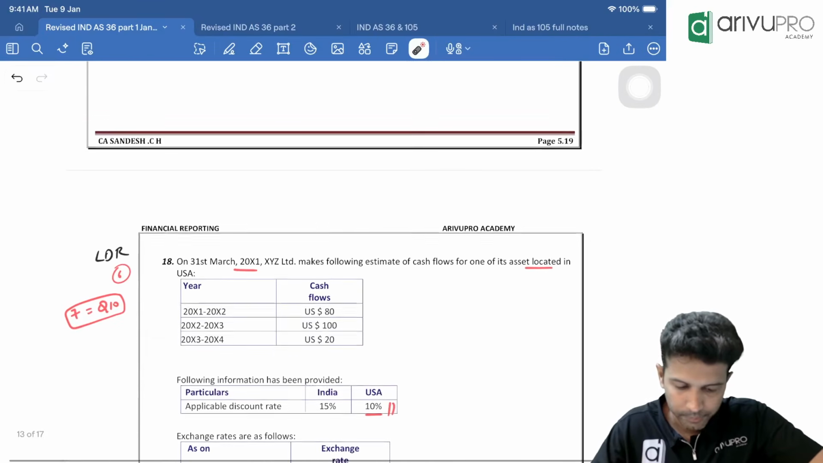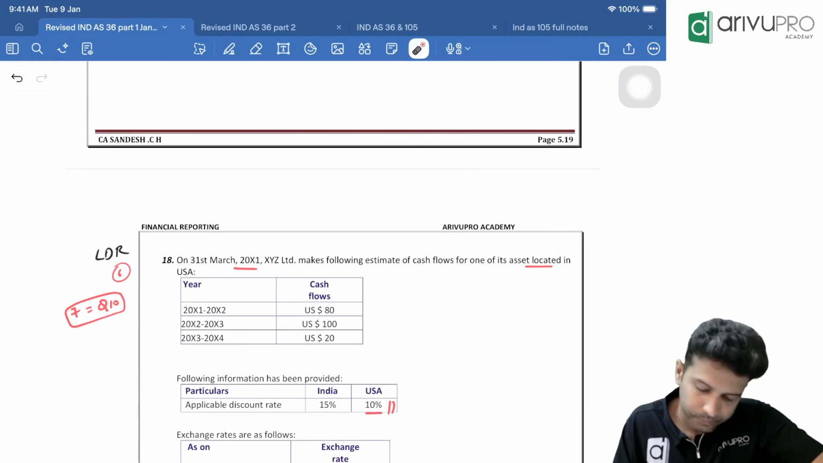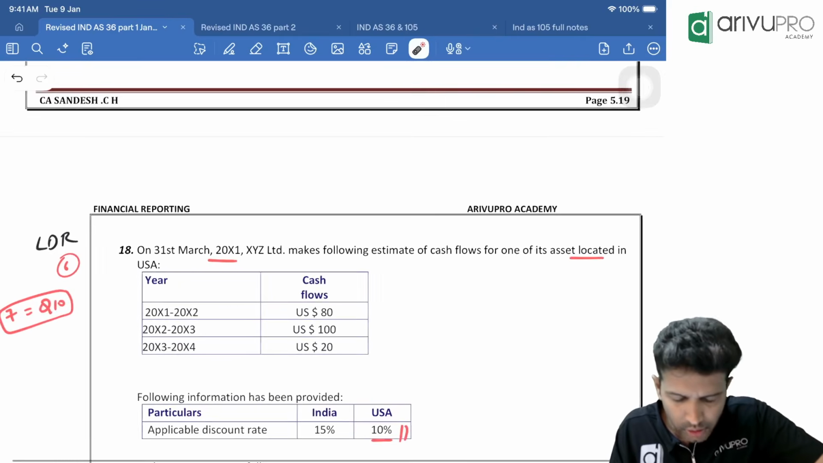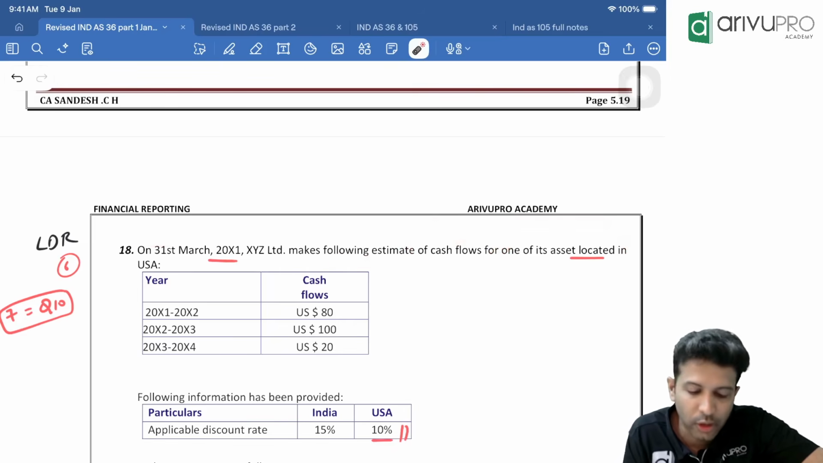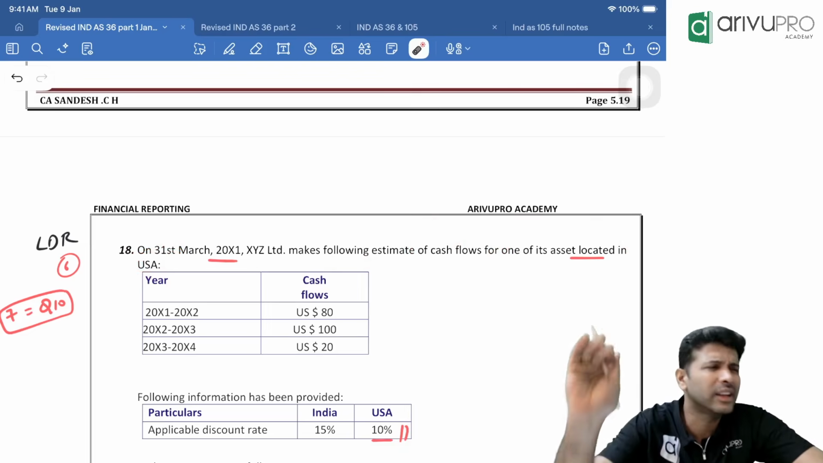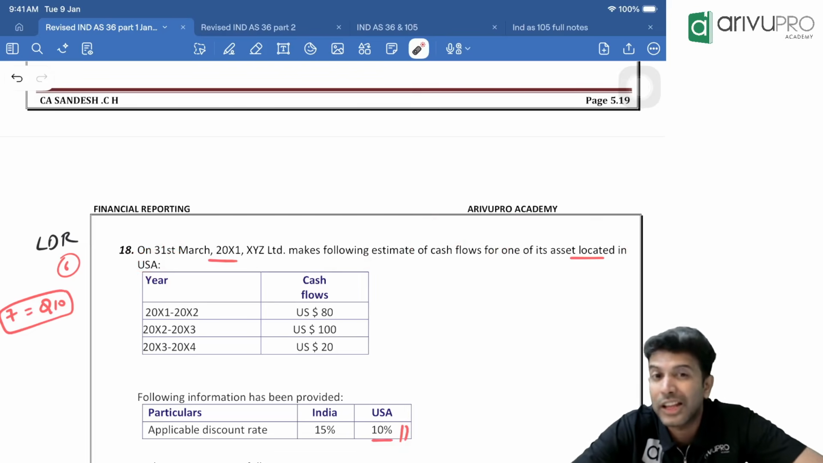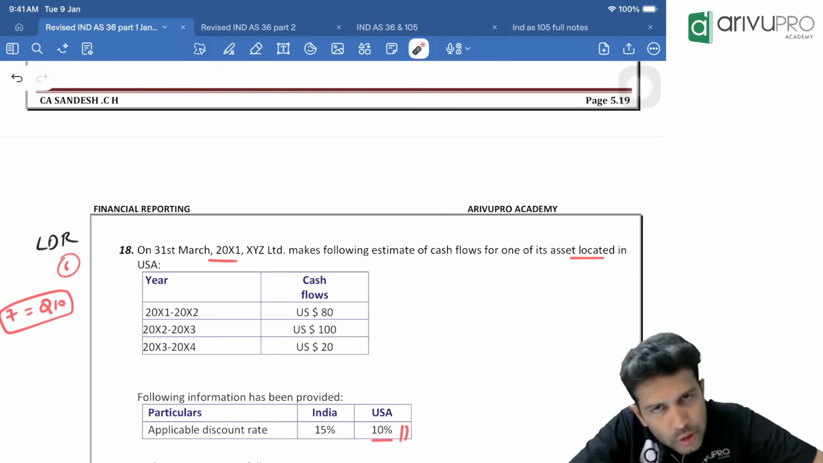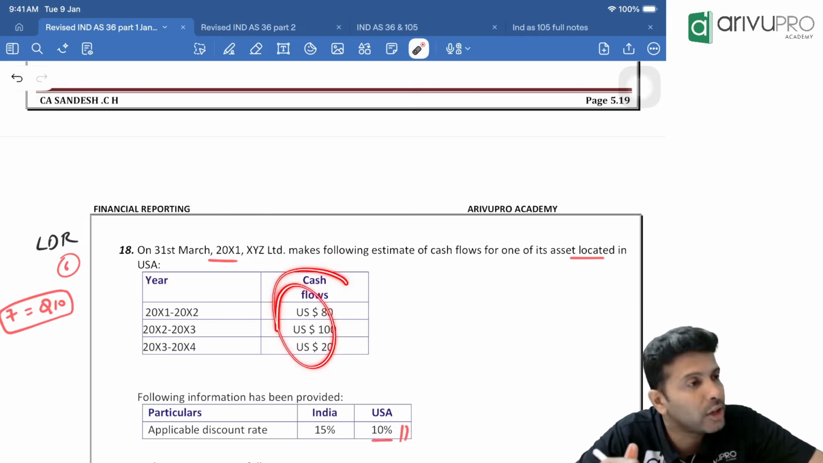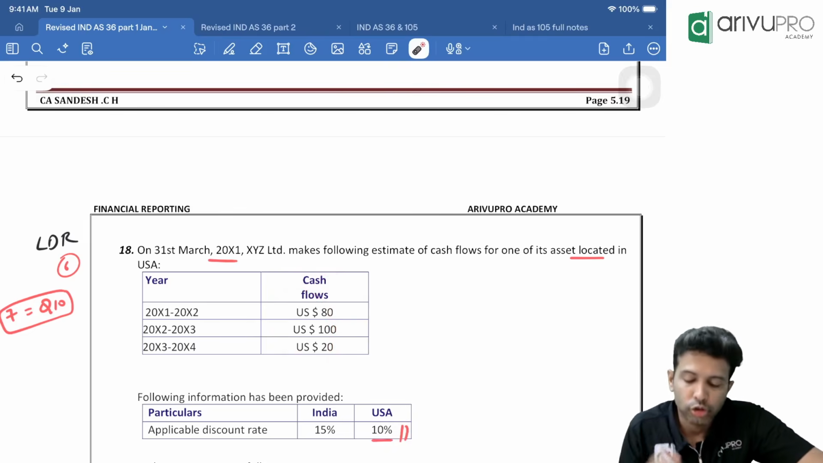Where it went? Now here, question number 18. Easy question, check this. On 31st March 20x1, company makes the following estimate of one of its assets located in USA. So they have assets only in USA, because we could have some foreign branch also, no? Right? So that asset itself is located in US. If it is located in US, obviously the benefit will be in dollars. Okay. So they have given this.